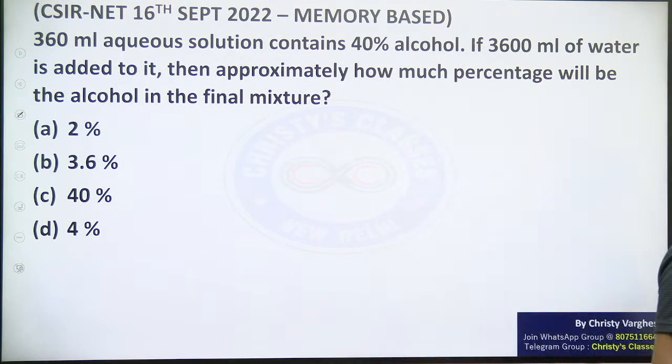Another mixtures and dilution problem was there. Try this, all of you. Try it fast.